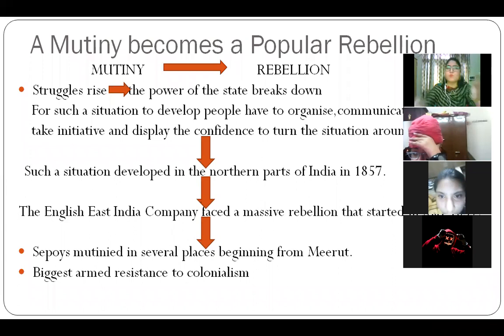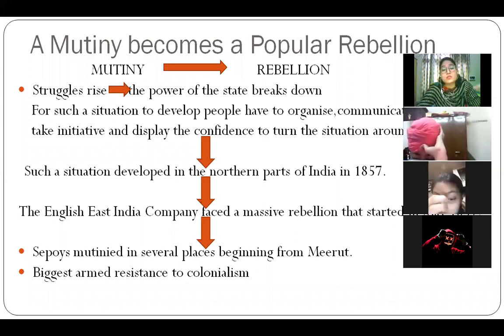So mutiny is at a small level, and when this mutiny is done by so many people, in large numbers, when they jump in to join, then this mutiny becomes a rebellion. So rebellion is a big word, mutiny is small. This mutiny led to a rebellion because so many people joined. Because ऐसे होता है कि if someone is rebelling, all people were frustrated somehow because of the harsh rules and policies of the Britishers.